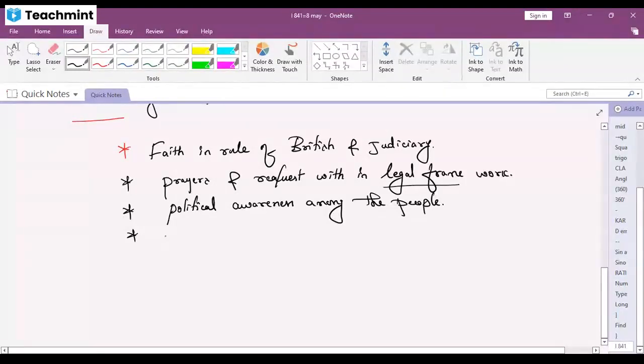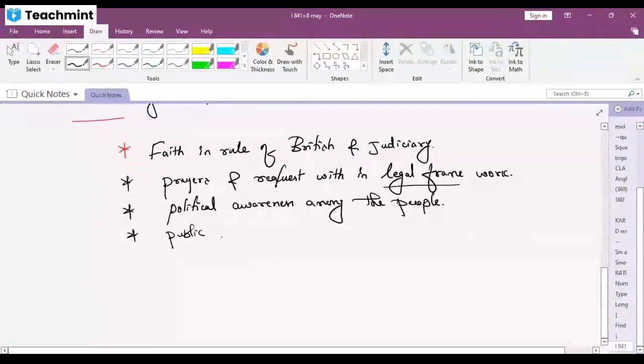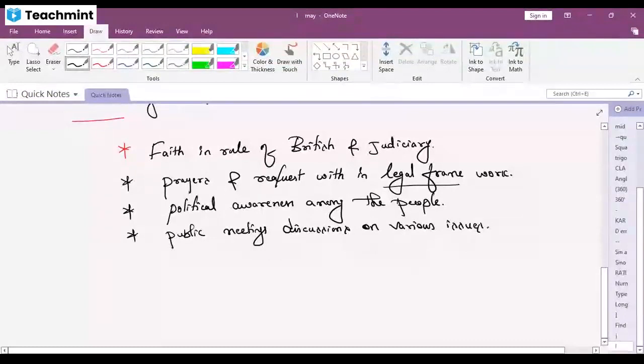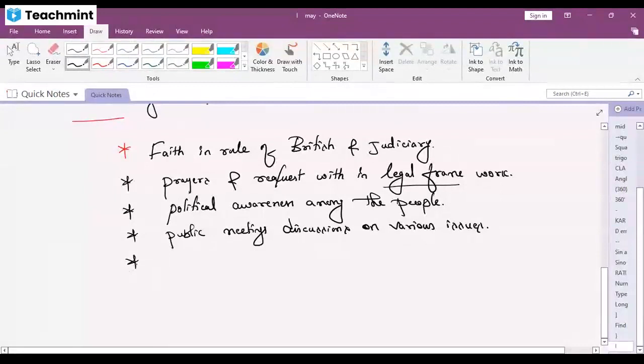Public meetings and discussions on various issues started. If any problem occurs, how to solve it, public meetings were arranged. They were not taking any set decisions directly. First, public meetings were arranged to decide on various issues. It was going on at that time.